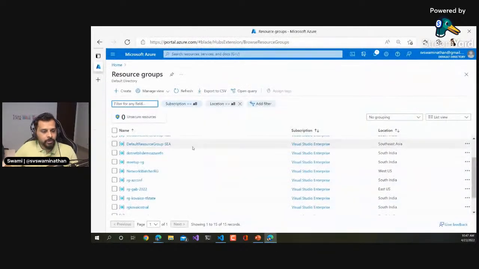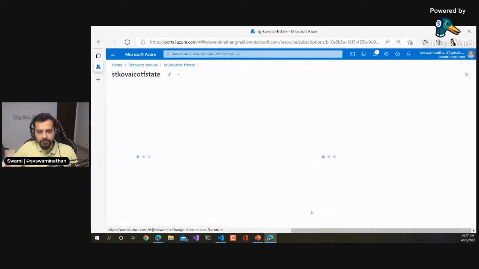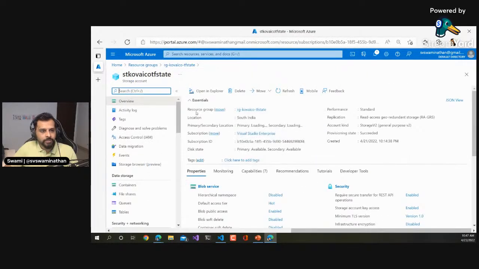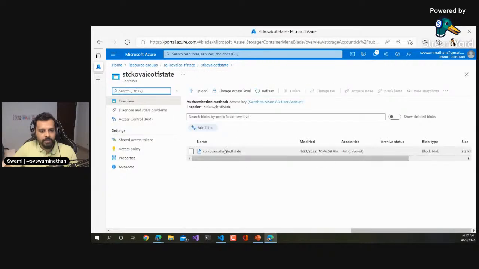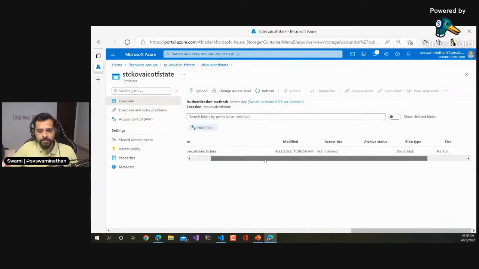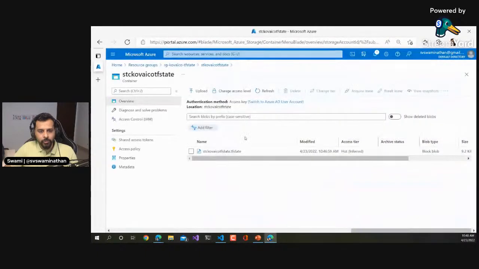If you go to resource groups, I created this Coveco TF state. In this, I have the storage account, and inside this, I have containers. And here is the state file, basically. It creates this and keeps updating it as and when things happen. I don't want to open this now because Terraform apply is happening, so maybe we can take a look at it once this is complete.